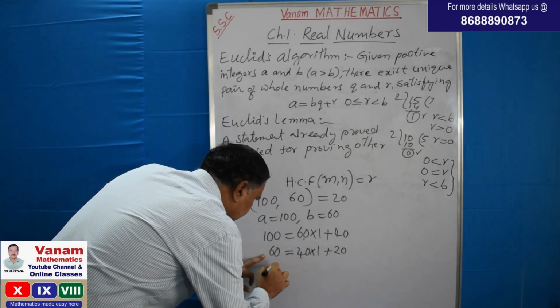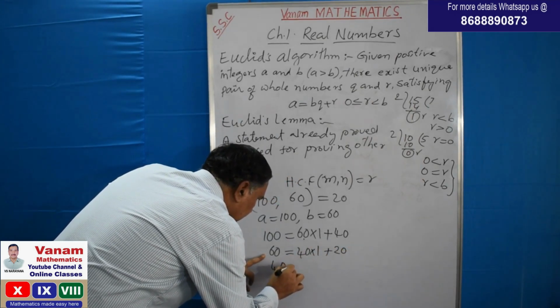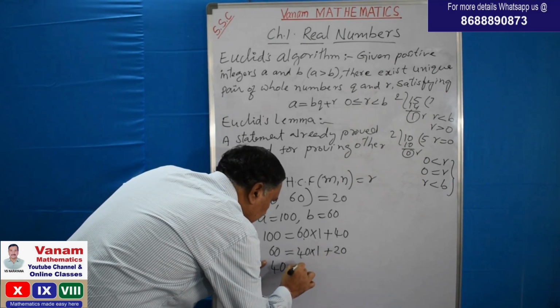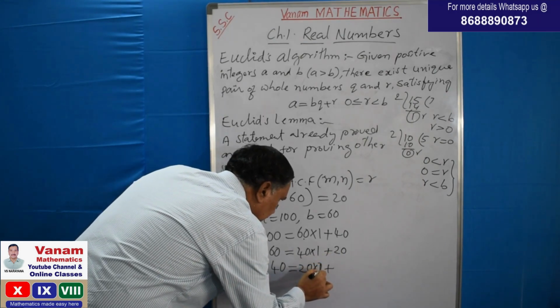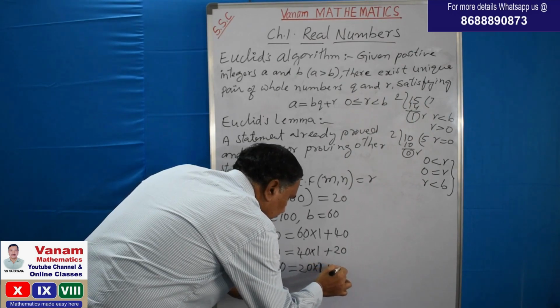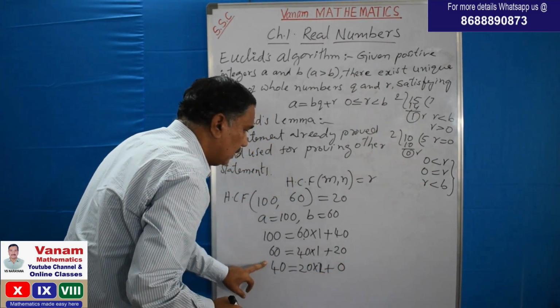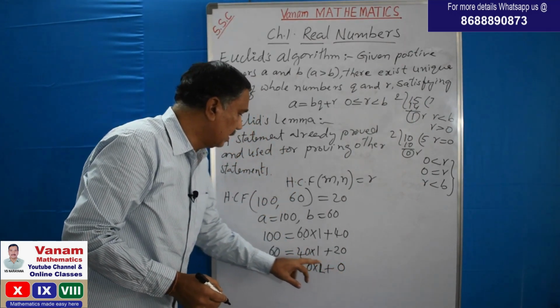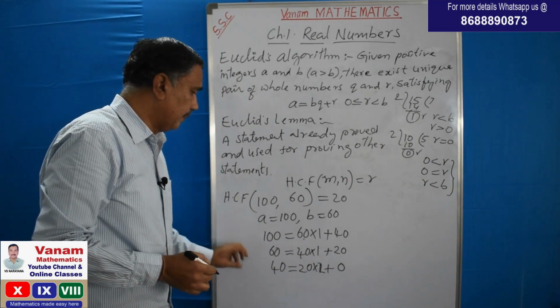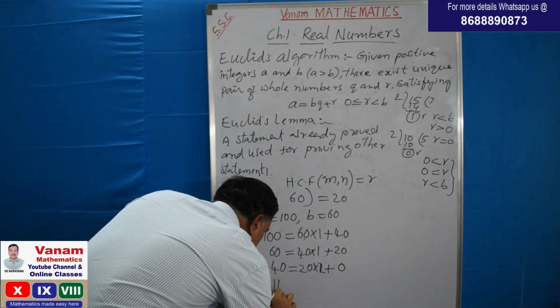Again the remainder becomes the divisor: 20 into 2 is equal to 40, remainder is 0. So until we get the 0 remainder, the process is continued. Then what is the HCF now?